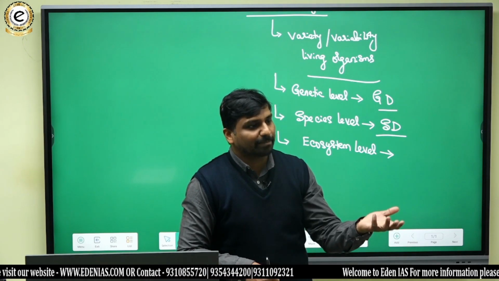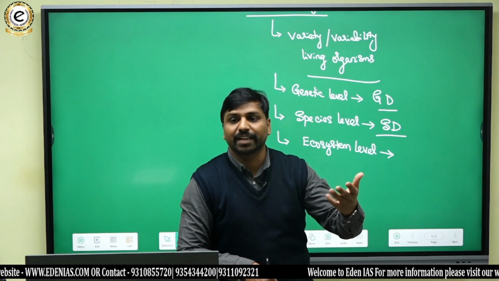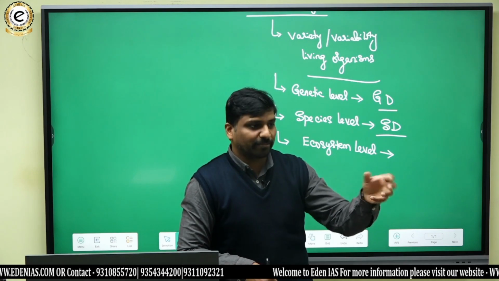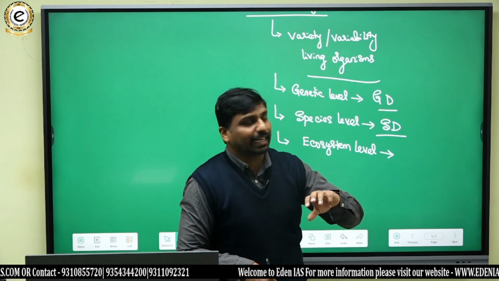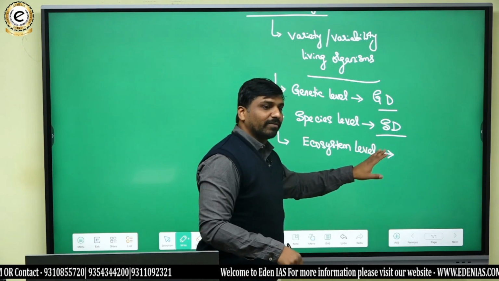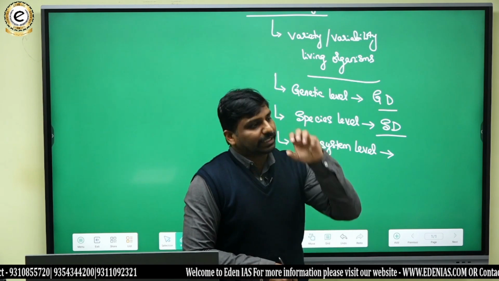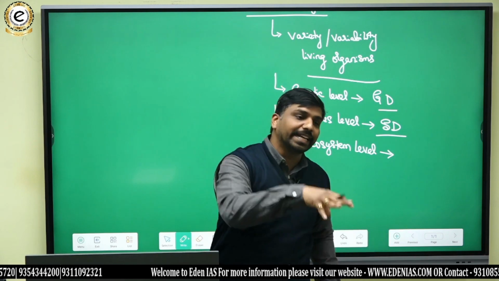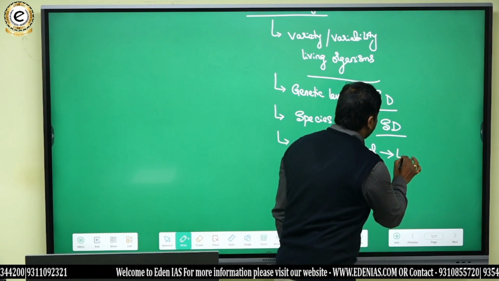For example, in India, in the southern part like the Western Ghats, we can see different types of ecosystems. So the diversity that exists between different ecosystems in a region refers to ecosystem diversity.